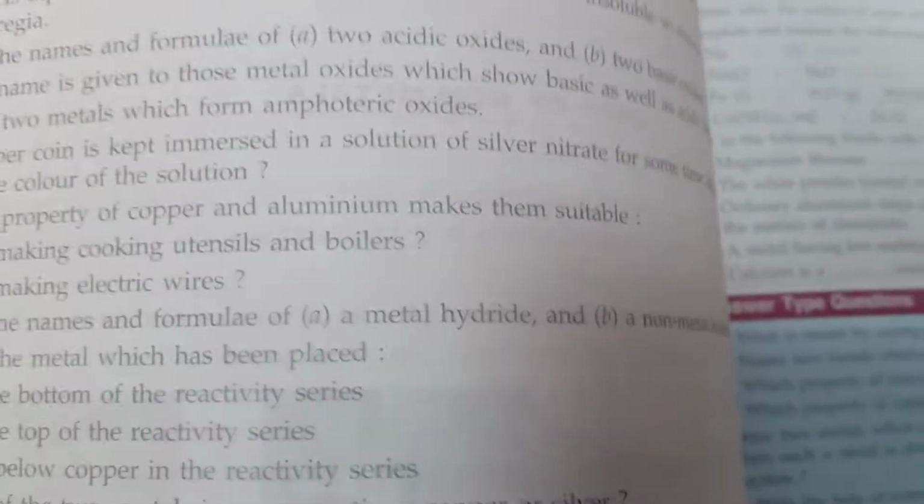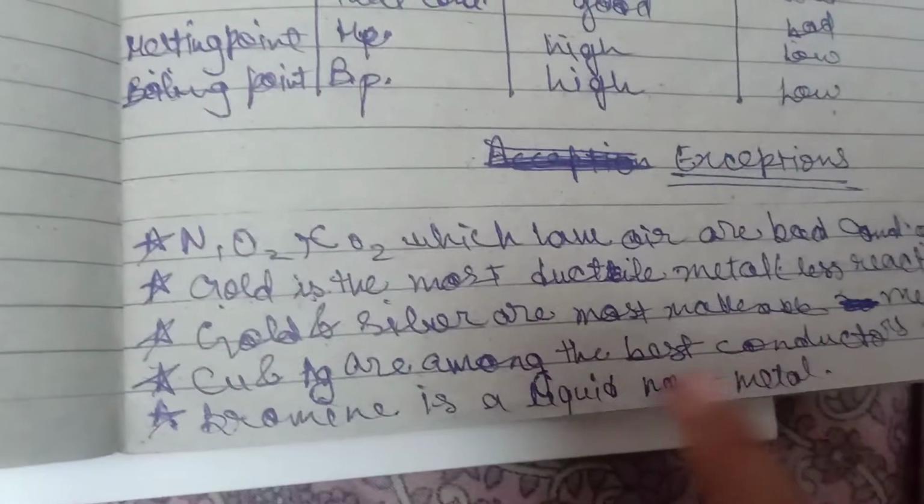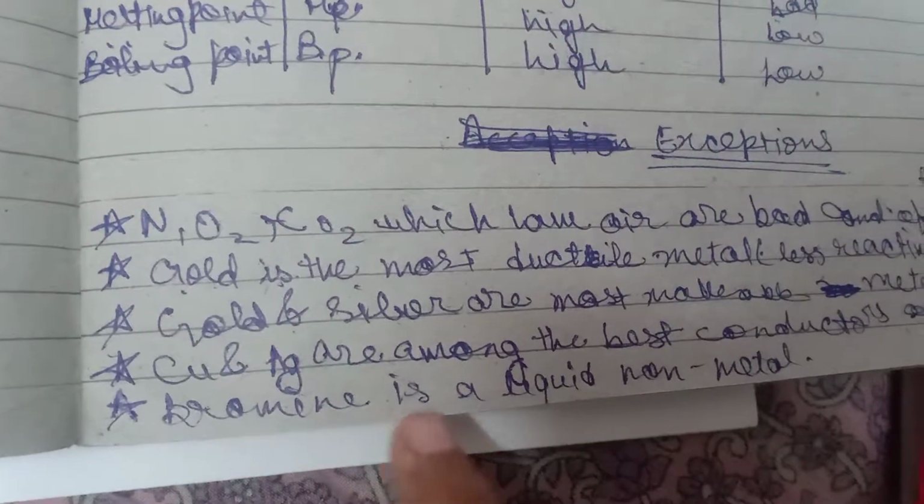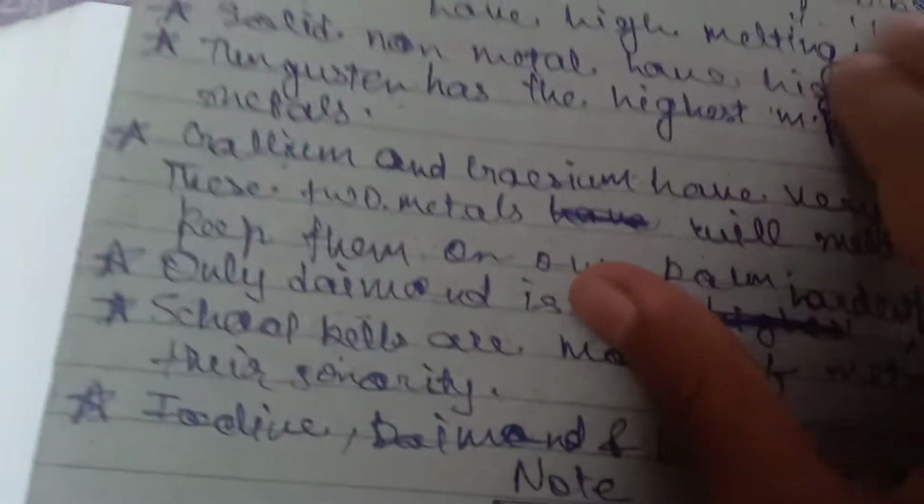Coming to the next one: name the metal which is the poorest conductor of heat. I think I have to find it in the notes.